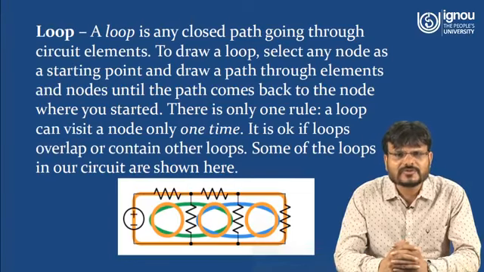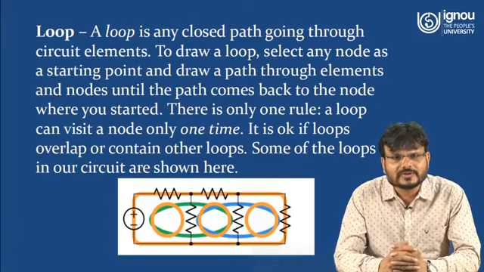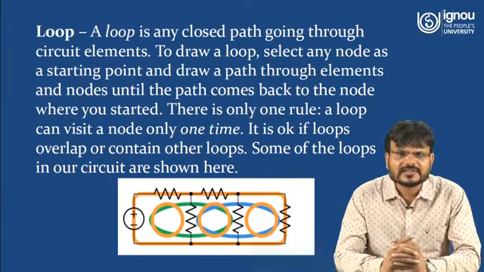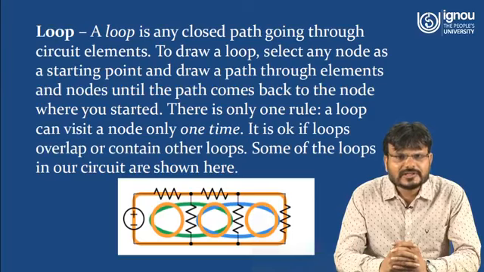There is only one rule to make a loop: a loop can visit a node only one time, right? It is okay if loops overlap or contain other loops. Some of the loops in the circuit are shown here. So here you can see there are a number of loops.